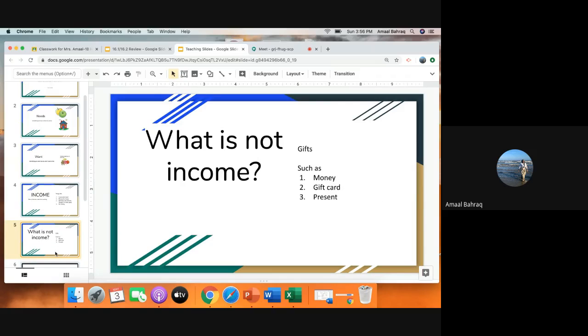We also talked about what is not income, so things such as gifts. So if someone gives you money, a gift card, a present, and it was given to you as a gift, then that is not part of your income because you didn't earn it through working or giving a service.